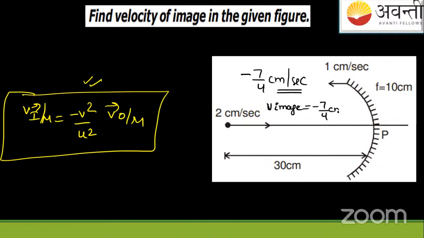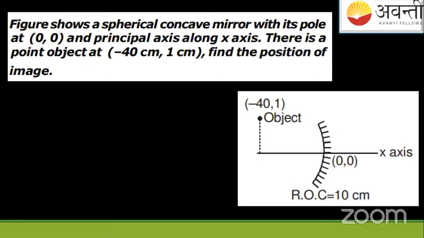Minus 7 by 4 centimeter per second. Okay. After this, students, we were on this picture. We were on this question, if you see. So, what was the important thing in this question? Any one of you? What was the thing in this question?